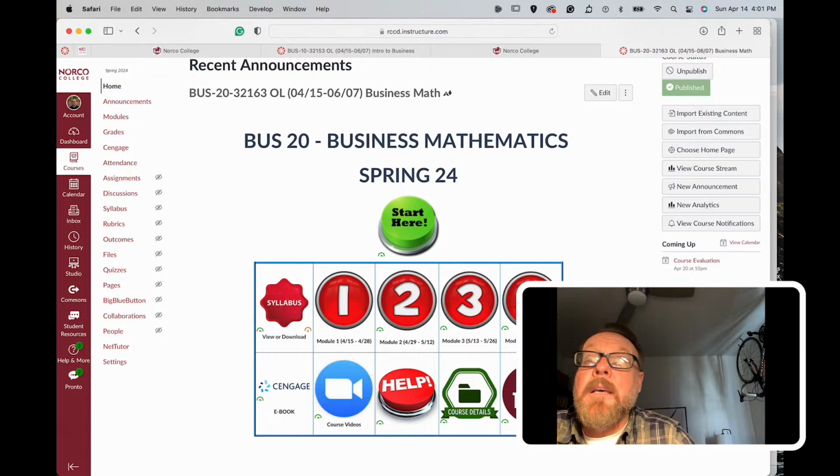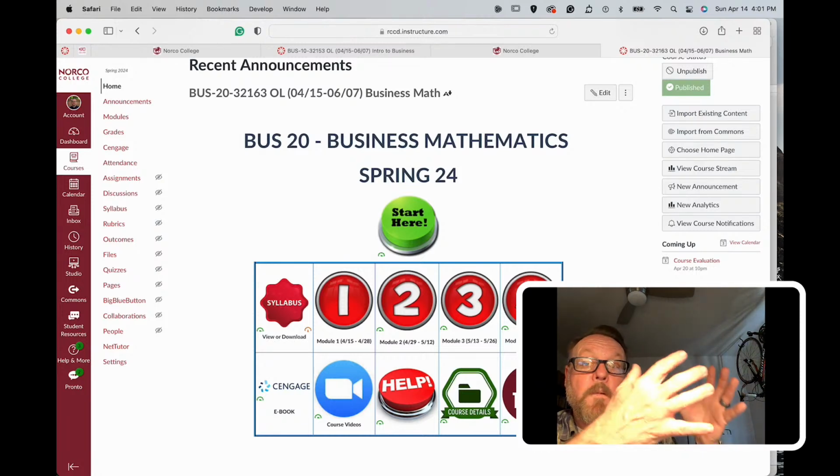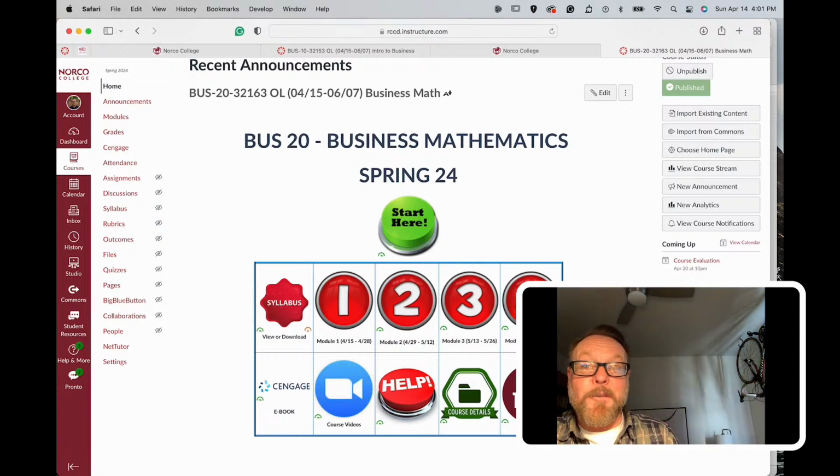It's an 8-week class, so every 2 weeks you'll be dealing with a major area of business mathematics. The first module deals with basic math, as well as a little bit of algebra, just a touch on trying to solve for the unknown variable. Some pretty simple stuff the first few weeks, and then we start getting into markups, markdowns, percentages, and all that kind of stuff in week number 3. So you can look through the modules and see what's coming as you click any one of these 4. We're going to be in module 1 for the first 2 weeks, module 2 for the next 2 weeks, module 3 for the following 2 weeks, and then module 4 for the final 2 weeks.